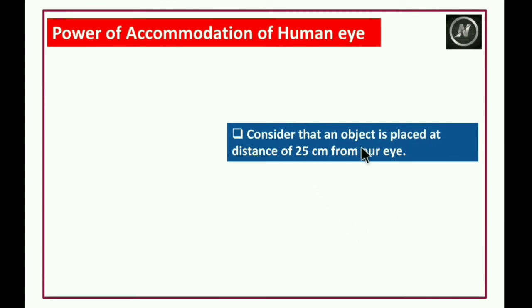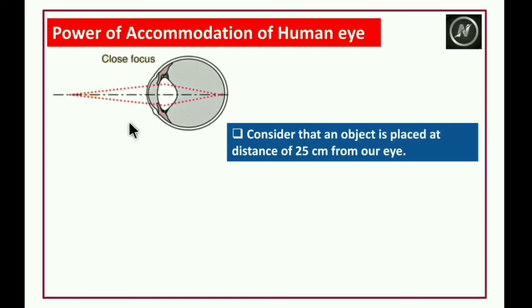Consider that an object is placed at a distance of 25 centimeters from our eye. In our previous case, the object was at infinity. Now in this situation, the object is at the least distance of distinct vision. From this, the light rays come, enter into the eye, and form the image.